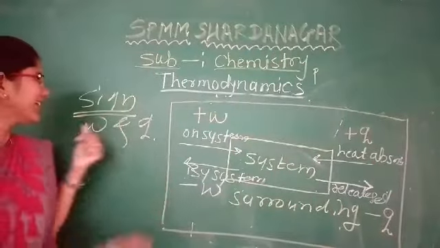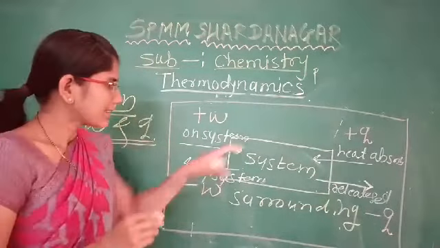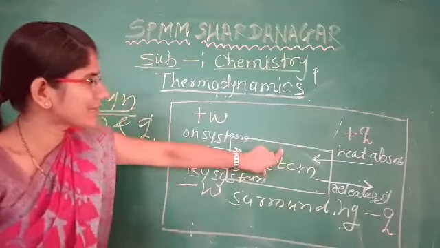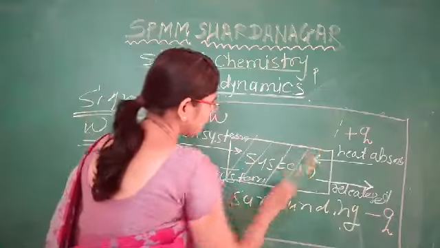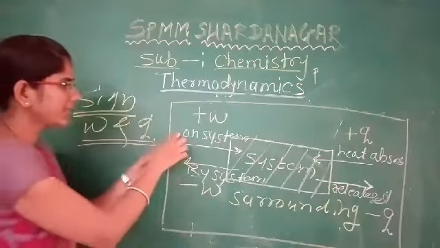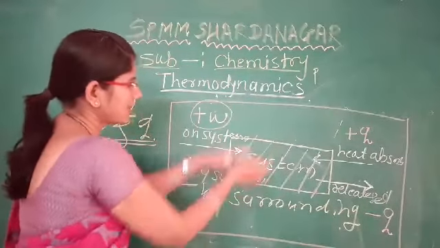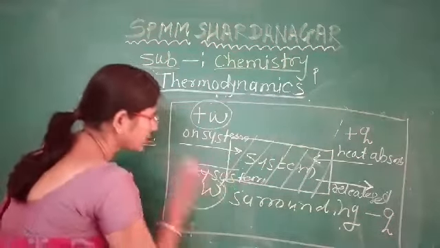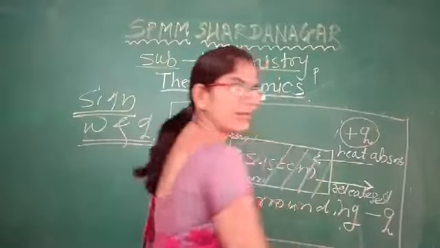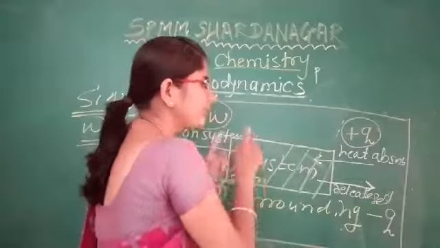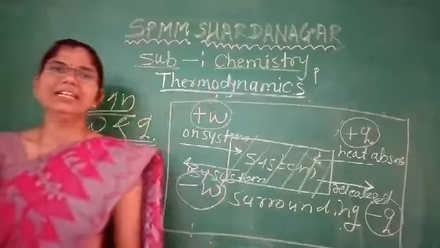Here remember that the sign conventions are very important. Suppose we consider this is a system and all this part is the surrounding. If work is done on the system, the value of work is positive. If work is done by the system, the value of work is negative. If heat is absorbed by the system, then the value of Q is positive. And if heat is released by the system, then the value of Q is negative.